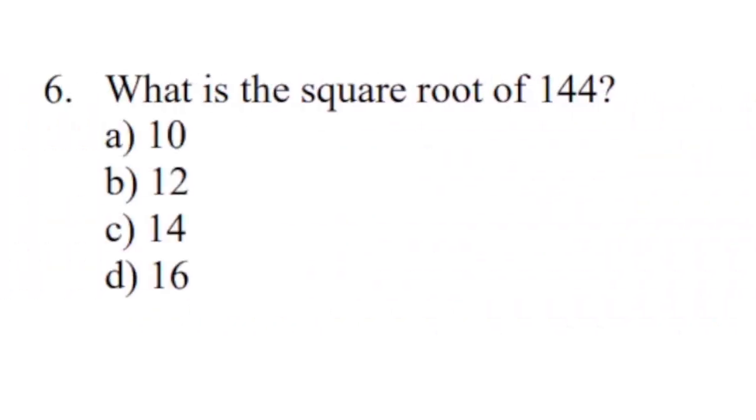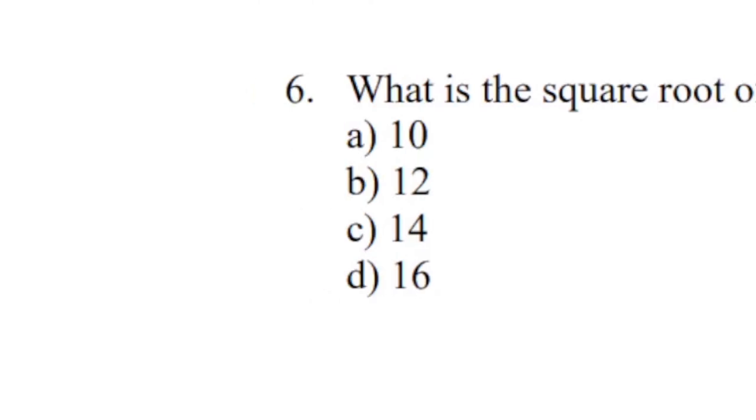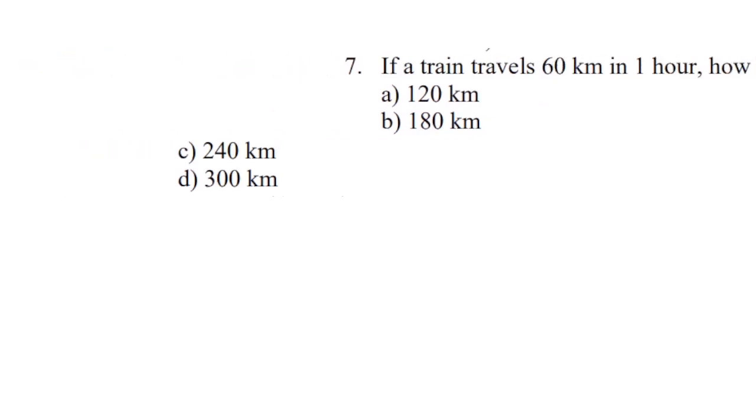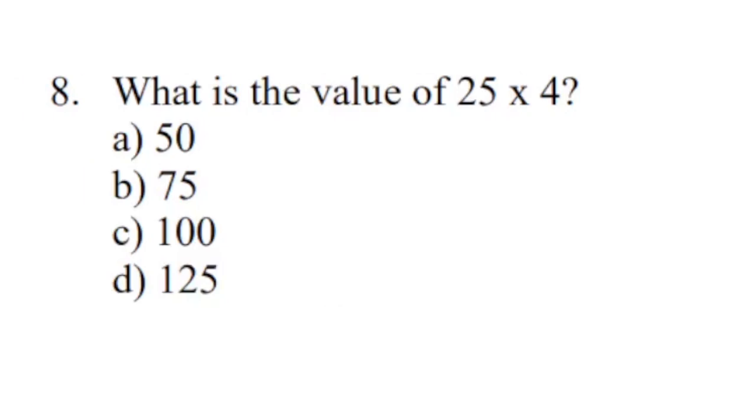Question number 6. What is the square root of 144? Correct answer is option B, 12. Question number 7. If a train travels 60 km in 1 hour, how far will it travel in 3 hours? Correct answer is option B, 180 km. Question number 8. What is the value of 25 multiplied by 4? Correct answer is option C.